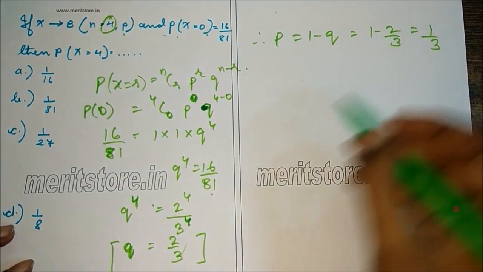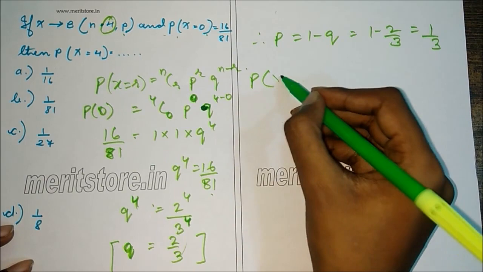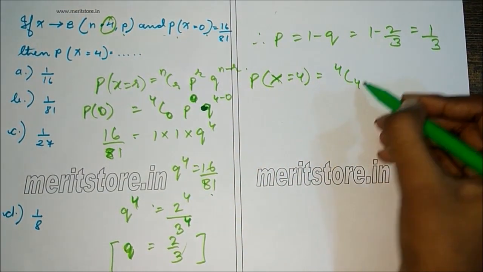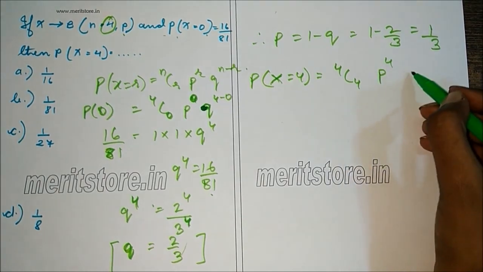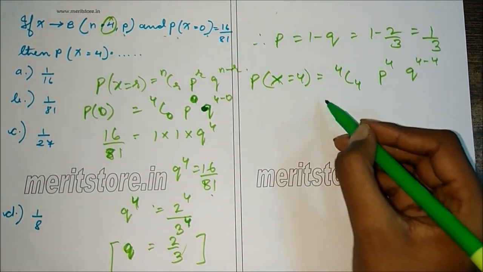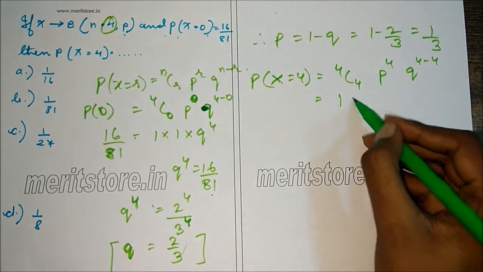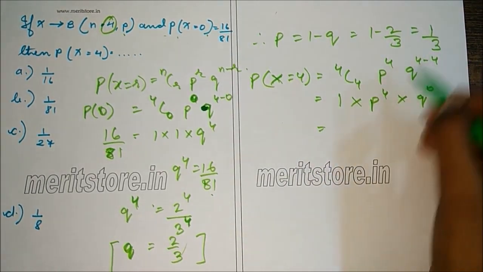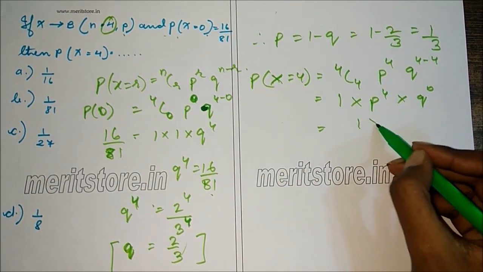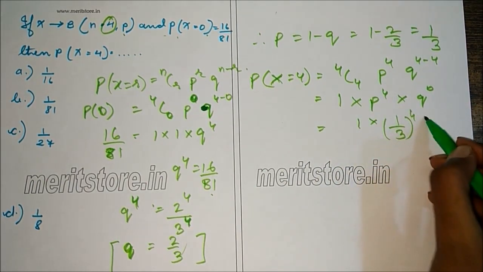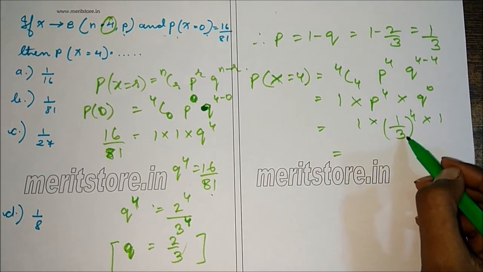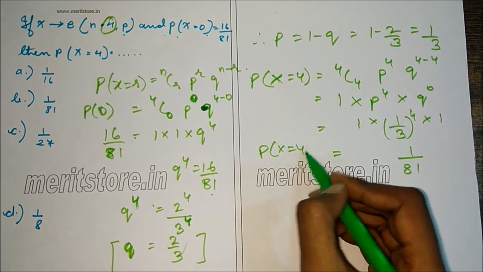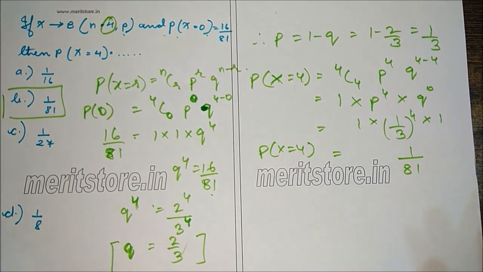So now we can find p of x equals 4, which is 4C4 p raised to 4 q raised to 4 minus 4. So 4C4 is again 1 into p raised to 4 into q raised to 0. Now p is 1 by 3, so this will be 1 into (1 by 3) raised to 4 into 1. Now 3 raised to 4 is 81, so the final answer is 1 by 81, which is p of x equals 4. So the answer is B, 1 by 81.